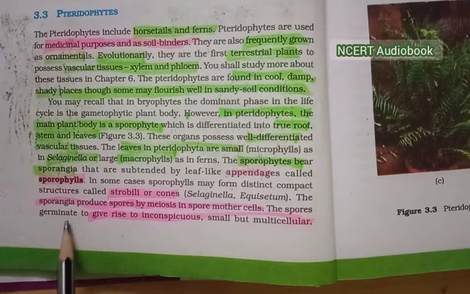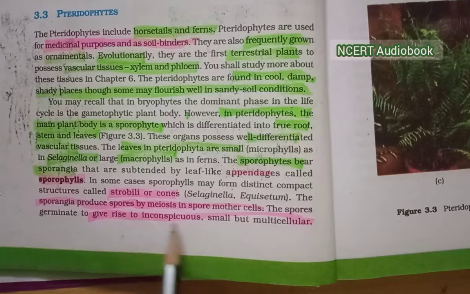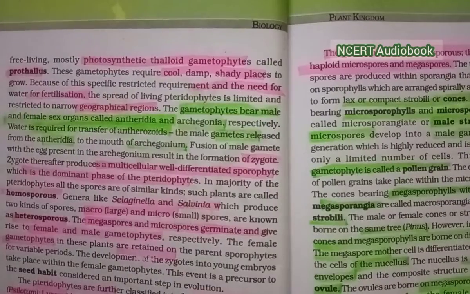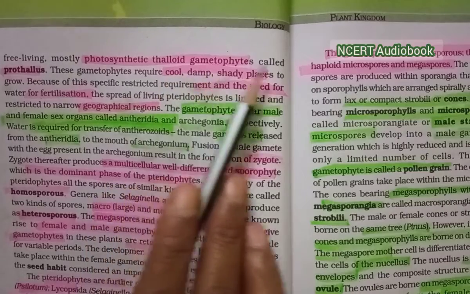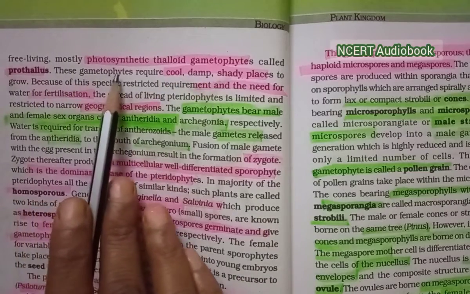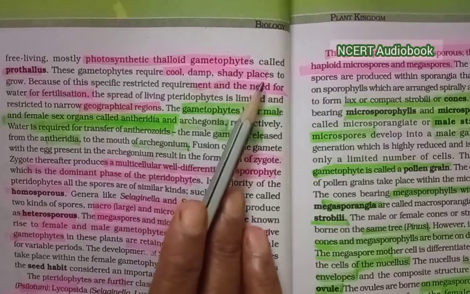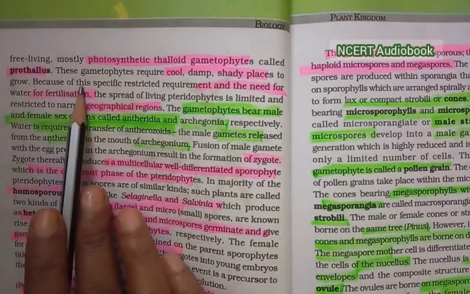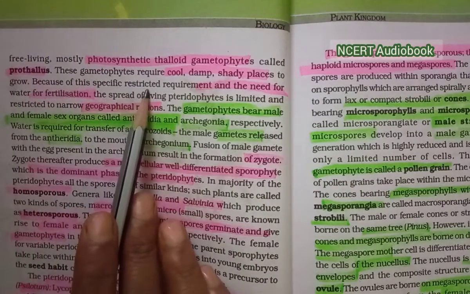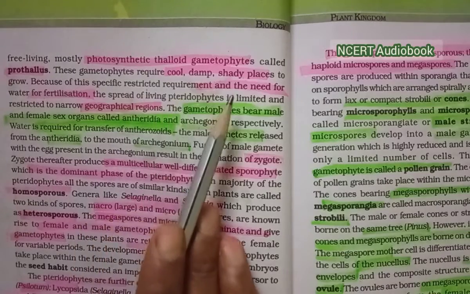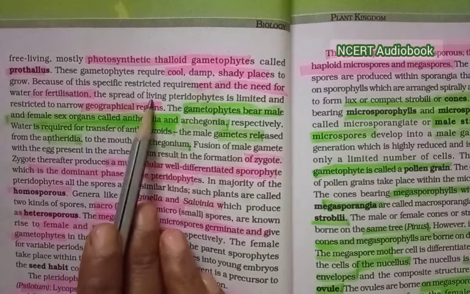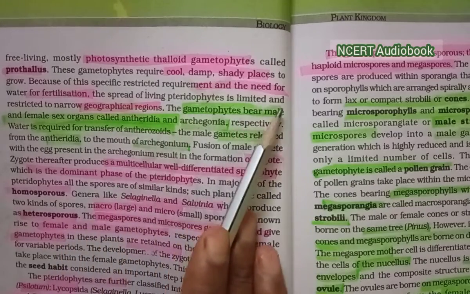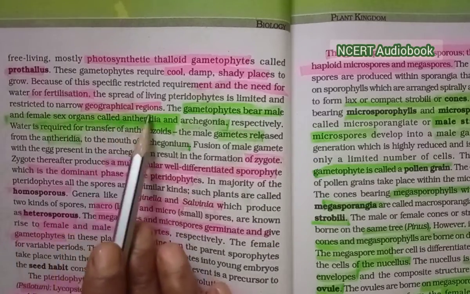The spores germinate to give rise to inconspicuous, small but multicellular, free-living, mostly photosynthetic thalloid gametophytes called prothallus. These gametophytes require cool, damp, shady places to grow because of the specific requirement and the need for water for fertilization. The spread of living pteridophytes is limited and restricted to narrow geographical regions.